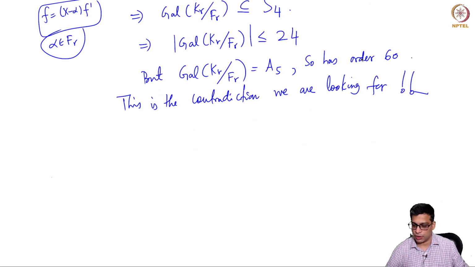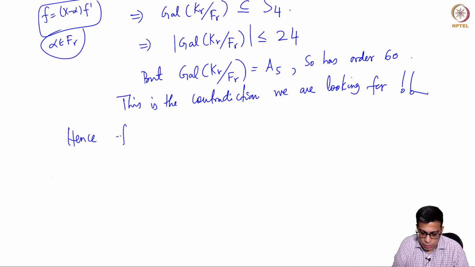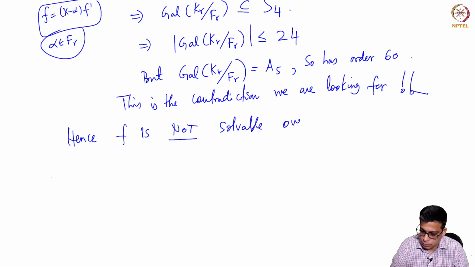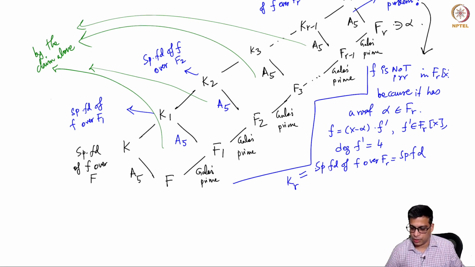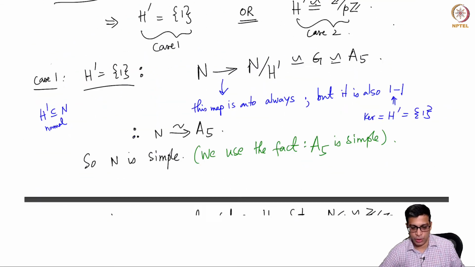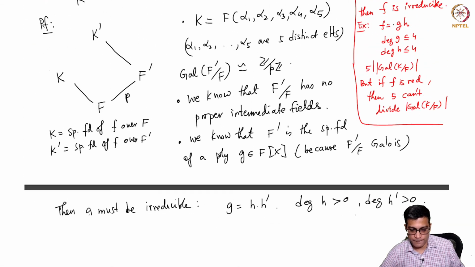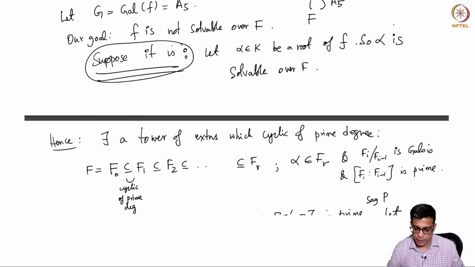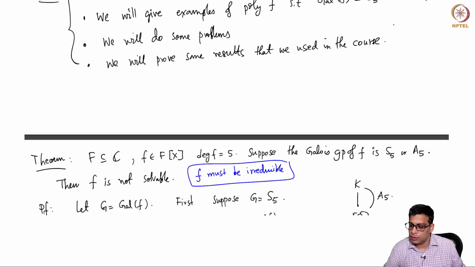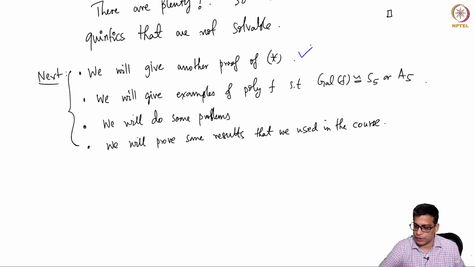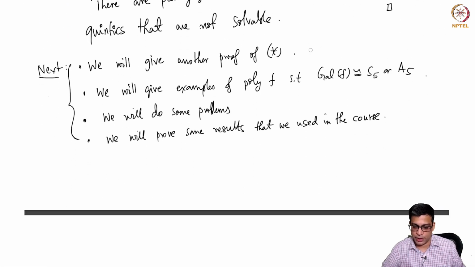The conclusion is there is no tower like this, and hence f is not solvable over capital F. If there is a tower like this, F1, F2, F3, up to Fr minus 1, Fr, we obtain a contradiction. So f is not solvable. So this completes the proof that any degree 5 polynomial whose Galois group is S5 or A5 is not solvable. So we sort of take care of this, right? We proved star here in a separate way.